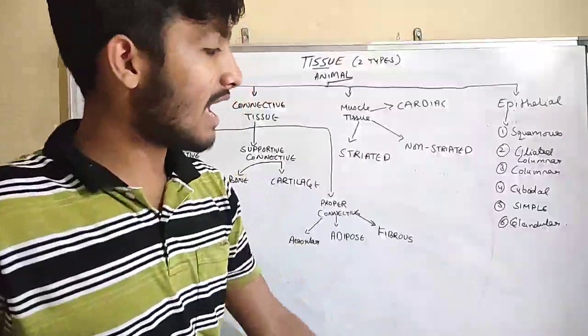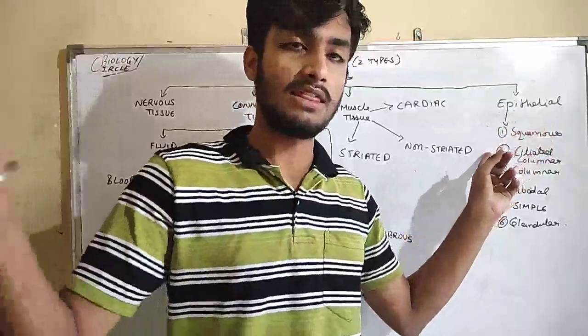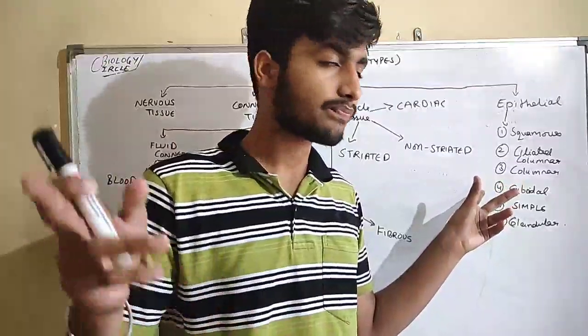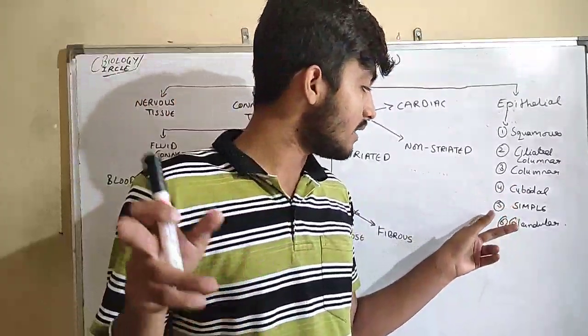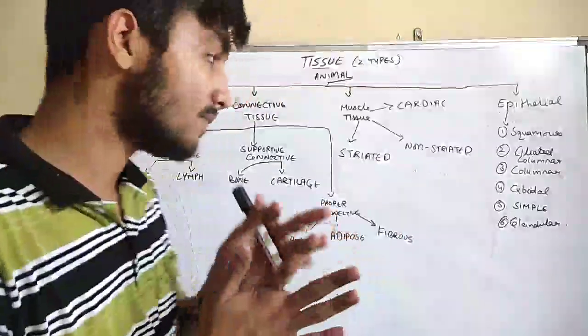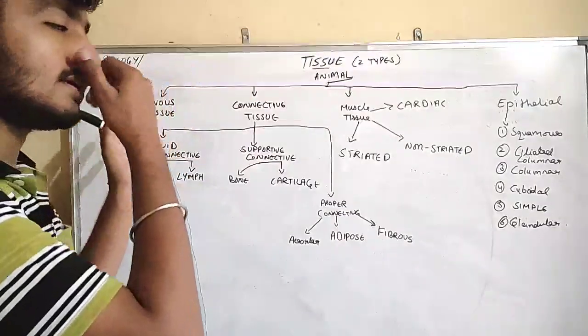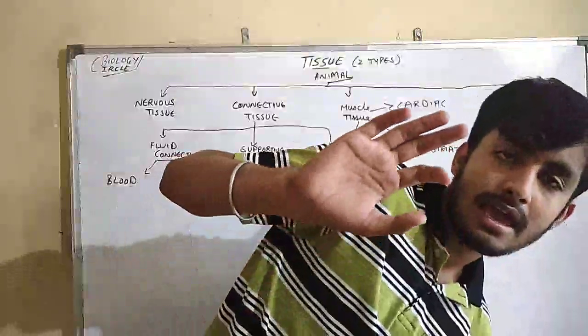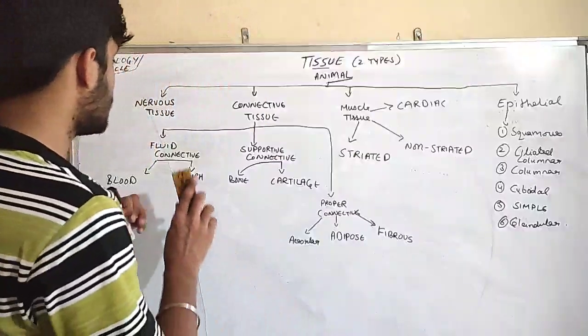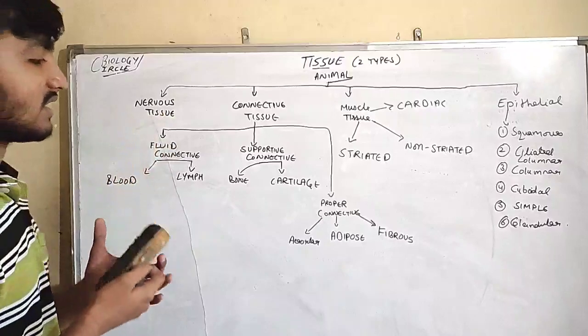And for epithelial we have six types: squamous, ciliated, columnar, cuboidal, simple, and glandular. Now guys, one by one we will see their important features. So let's start with the nervous tissue.